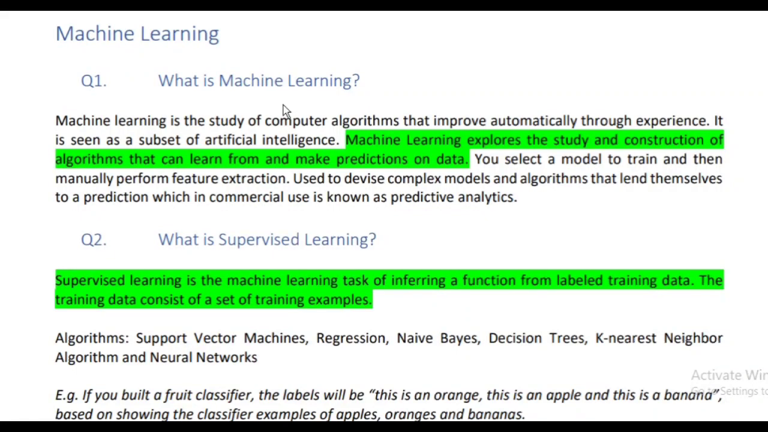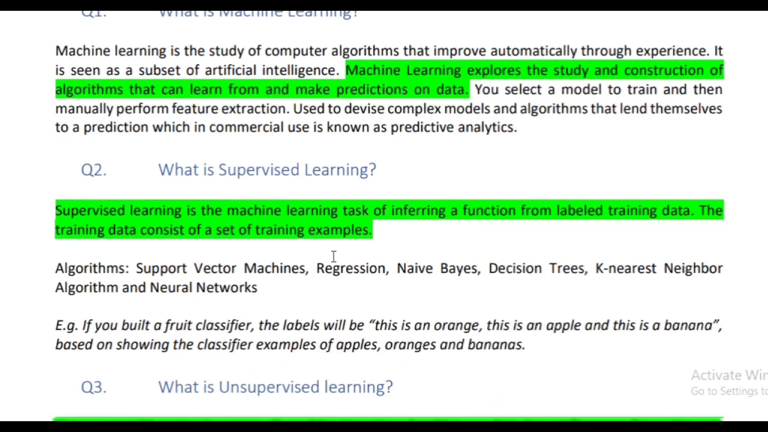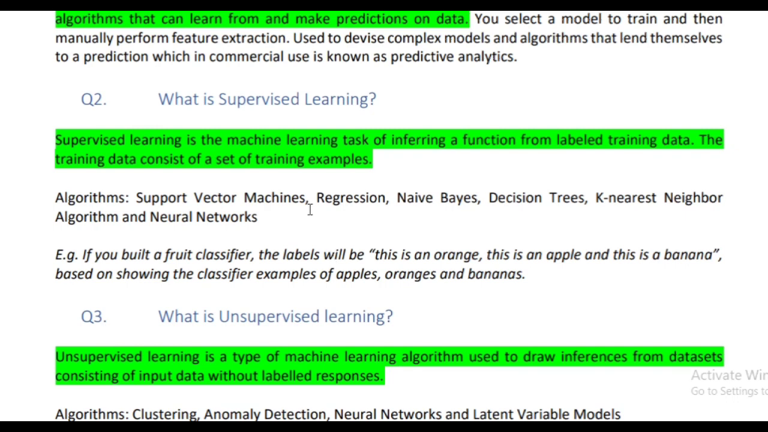Machine learning. What is machine learning? Machine learning is the study of computer algorithms that improve automatically through experience. It is seen as a subset of artificial intelligence. Machine learning explores the study and construction of algorithms that can learn from and make predictions on data. You select a model to train and then manually perform feature extraction, used to devise complex models and algorithms that lend themselves to a prediction, which in commercial use is known as predictive analysis.